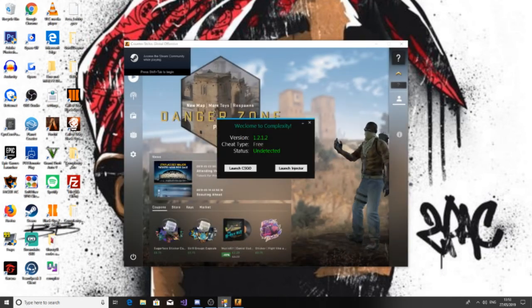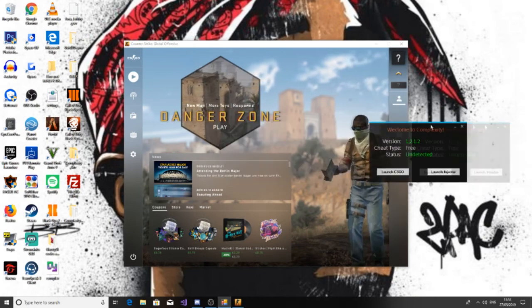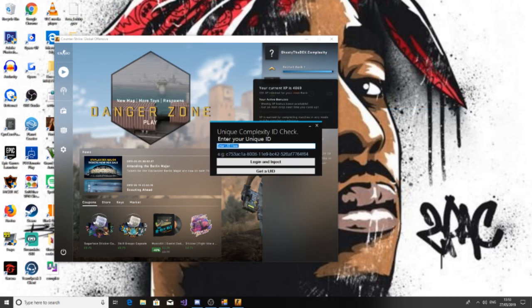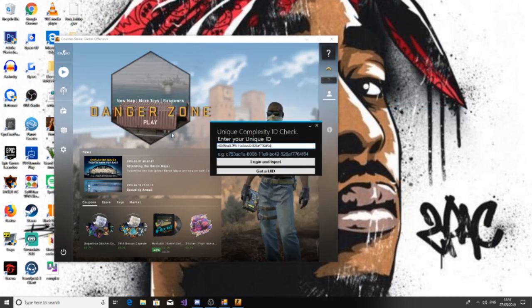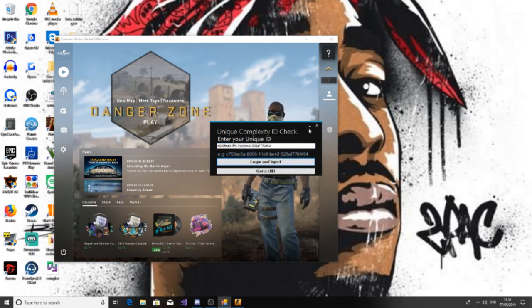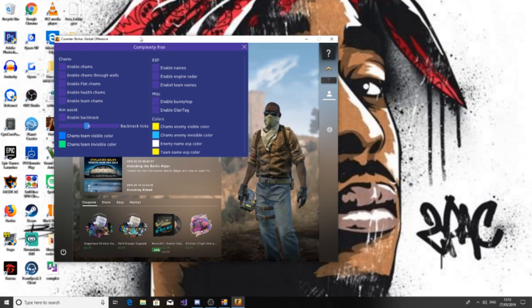Once it's launched, you go here and you go to launch injector. Launch injector and paste your ID there. Once you paste it, you press login and inject. Welcome, and it should inject. There you go. Now this is the cheat.